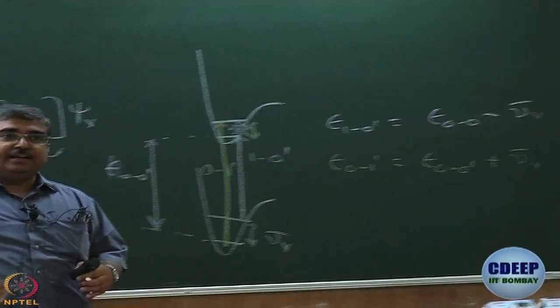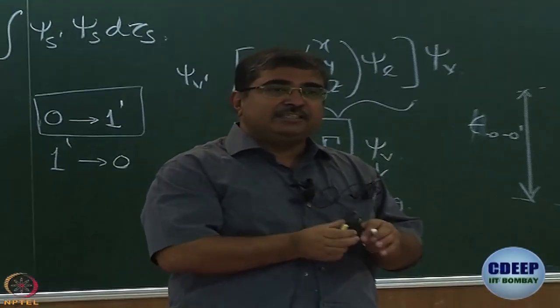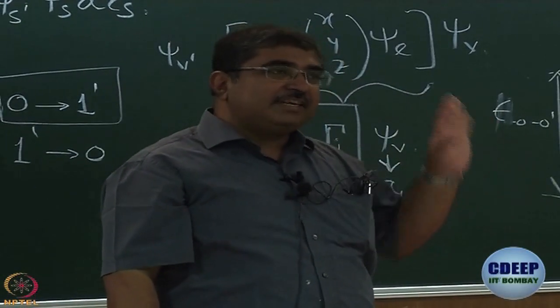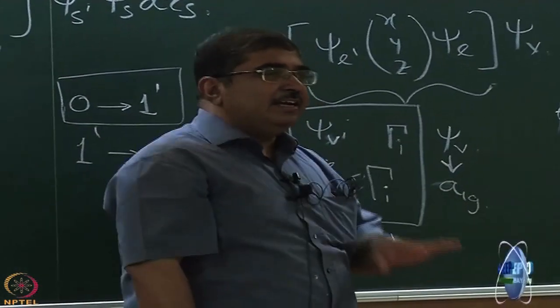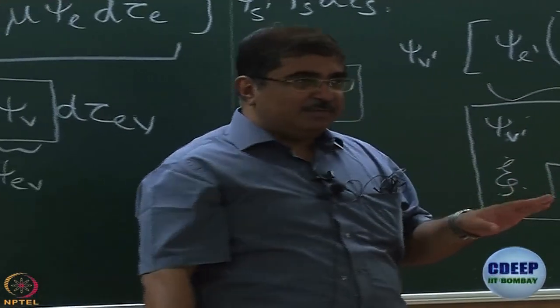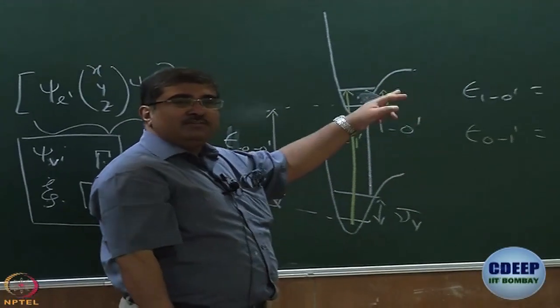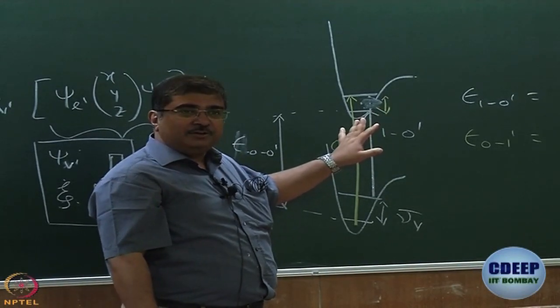Ideally, I should write nu bar V dash, because vibrational frequencies of the ground and excited states will not be the same. But as a first approximation, and as you will see in a while, we are really doing a very approximate treatment of the problem. So, as a first approximation, I will set nu bar V and nu bar V dash to be the same. Alright, so far so good.